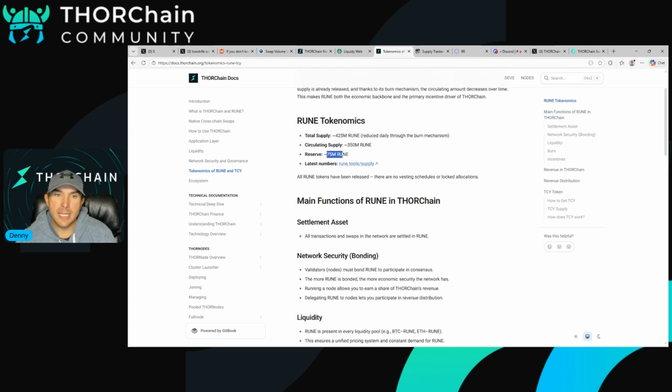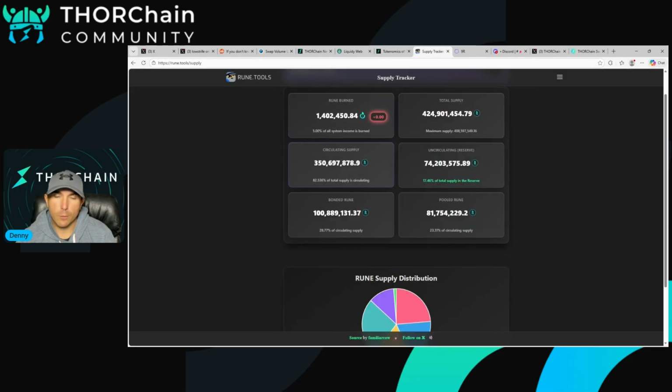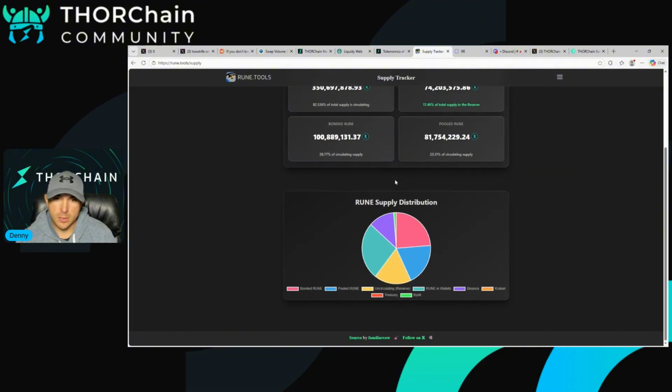This number is the difference between these two numbers right here, right? That's the difference. We'll quickly check the supply tracker. If we come right here and scroll down to the supply distribution, you can check these out. This is the bonded Rune. This is the Rune that's in the system that node operators use. We'll talk more about that later.